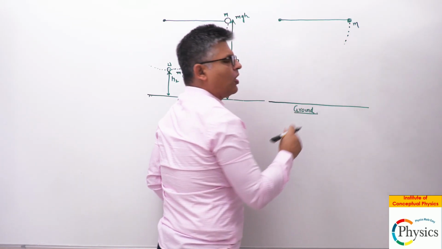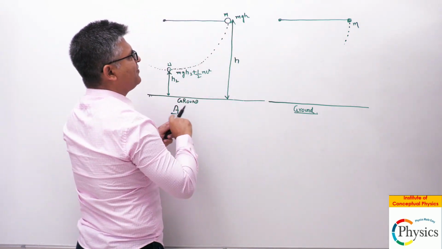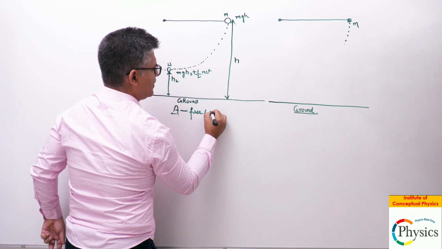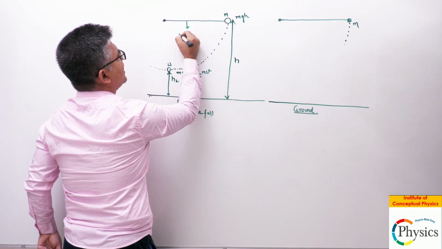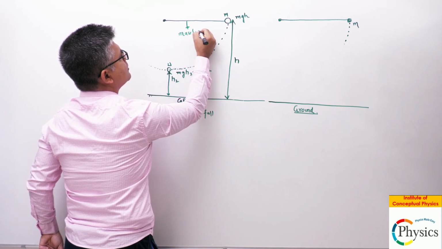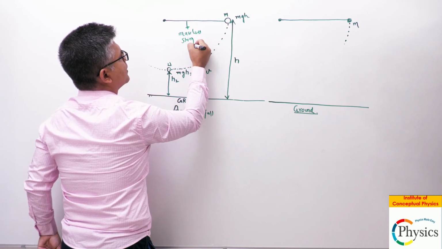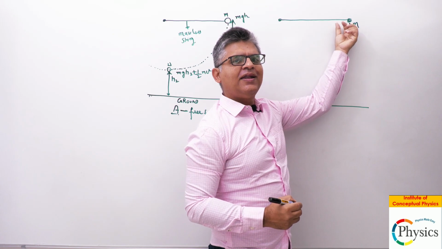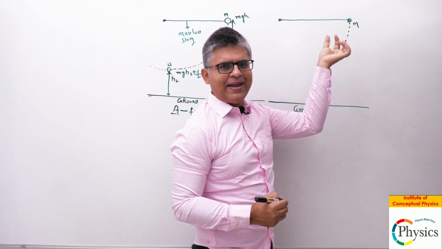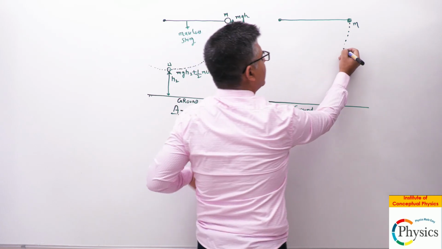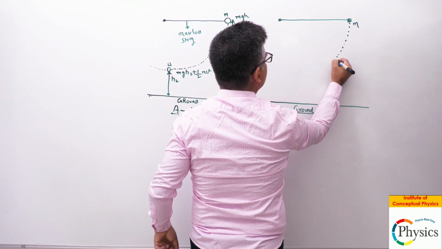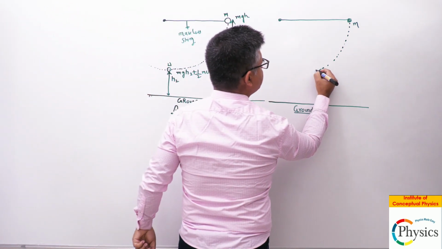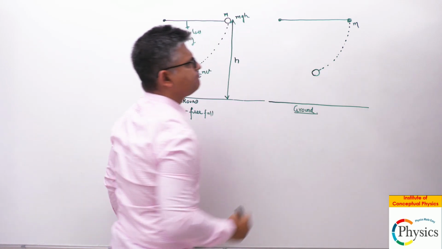Control the speed. Now what you're doing is different. This is free fall, right? So A was a free fall, and this was your massless string, okay? This is not the case of free fall. What you're doing is you're holding it with the hand, and now you're bringing it down in a controlled manner, gradually, okay? And therefore it does come to the same point, right? It will come to the same height as this, and it does reach the same height, right? So it reaches the same height.